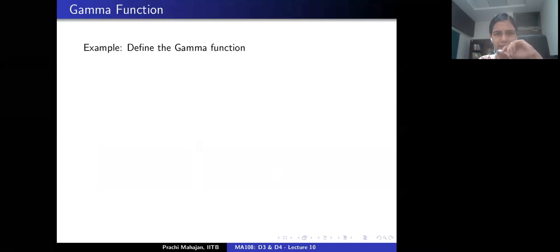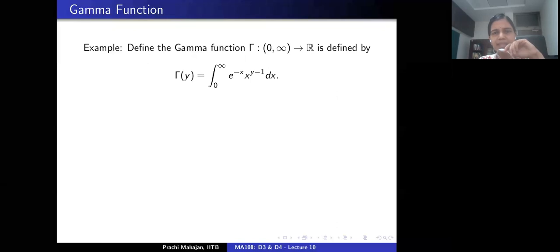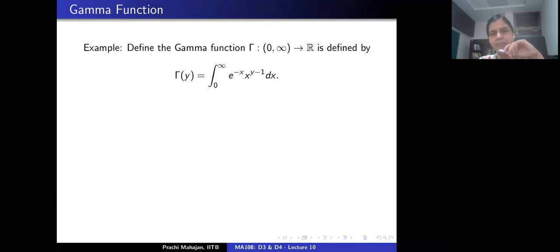Okay. All right. So let's make a small detour to the gamma function, and hopefully I'll be able to justify in a couple of minutes why we suddenly care about the gamma function. Okay. What is the gamma function? So this is defined by a certain improper integral. Gamma of y is this improper integral from 0 to infinity of exponential minus x times x to the power y minus 1 dx.